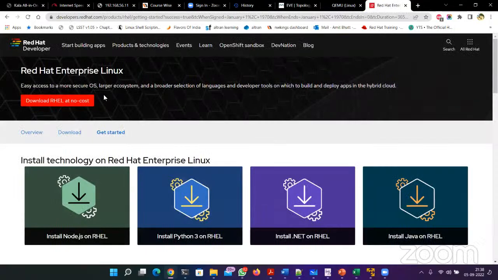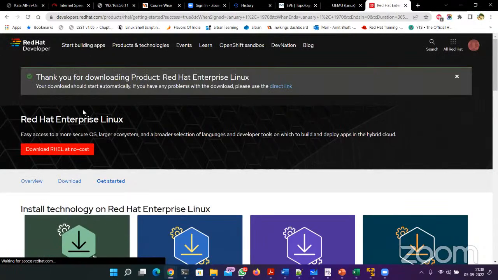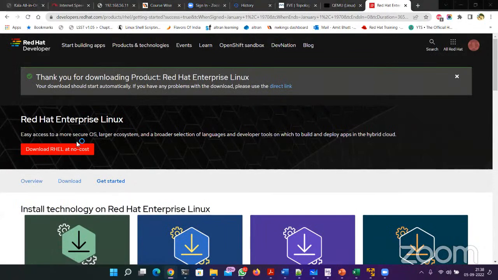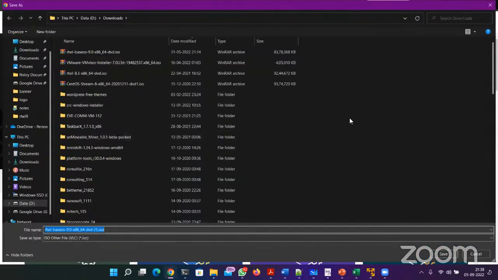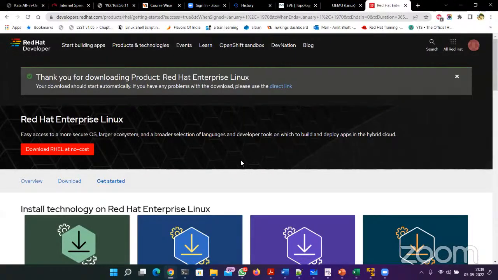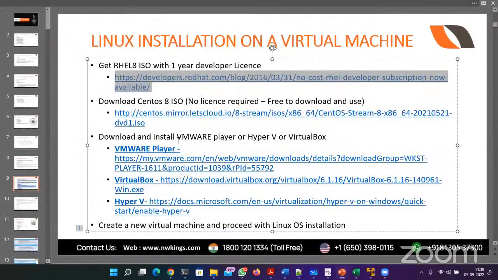Once you log in, you will have this red button, Download RHEL. Although you don't have to click it, as the save as dialog will automatically pop up. Save it wherever you have 9 to 10 GB free. I have already downloaded it, so I will not download it again. I will click cancel. That's it. With this one single step, you registered as a developer, you have a one year license, and you have also downloaded the ISO.